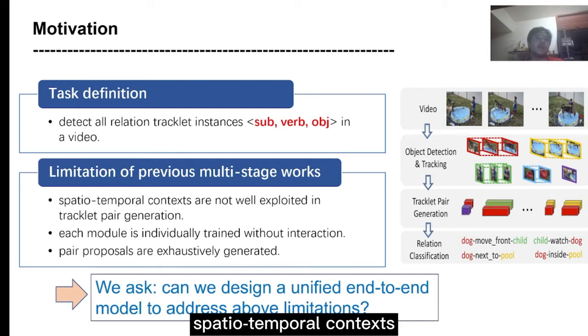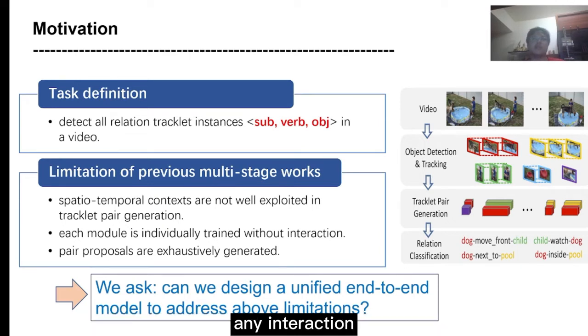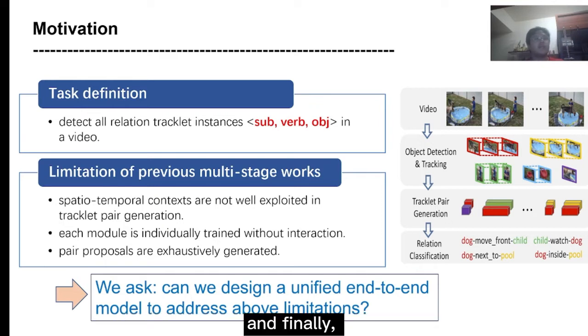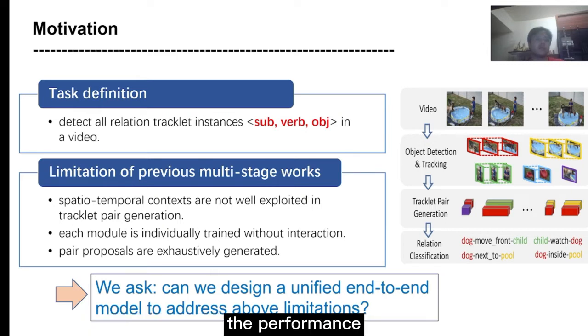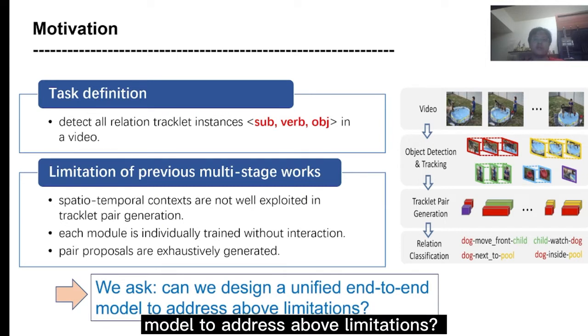First, spatial temporal contexts are not well exploited in tracklet pair generation stage. Second, each module is individually trained without any interaction, therefore they cannot promote each other. And finally, pair proposals are exhaustively generated to affect the performance. So considering this, we ask, can we design a unified end-to-end model to address above limitations?